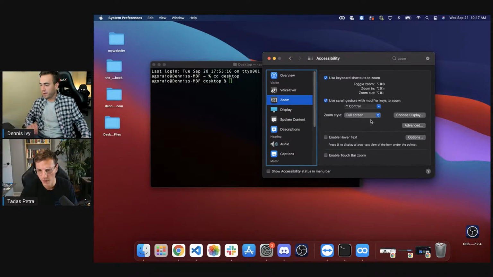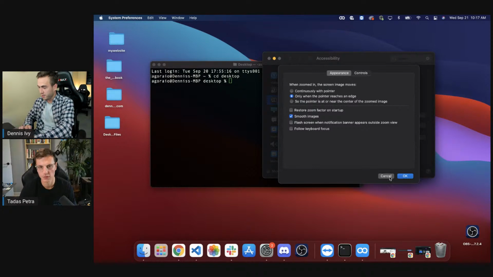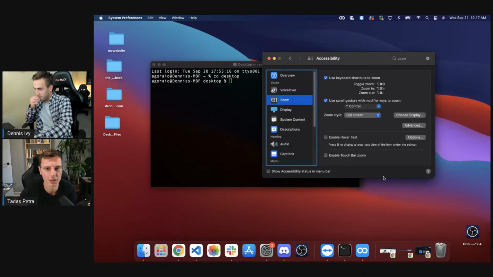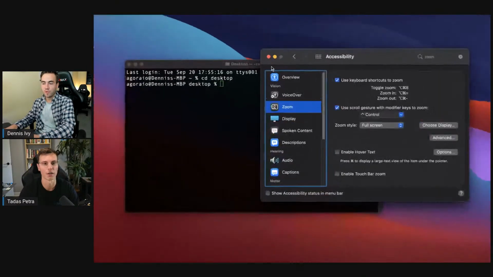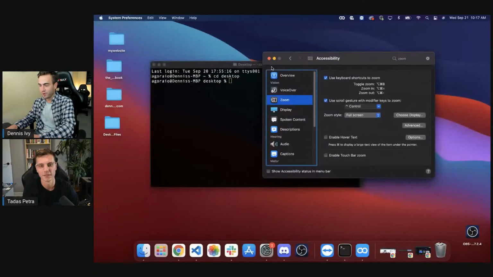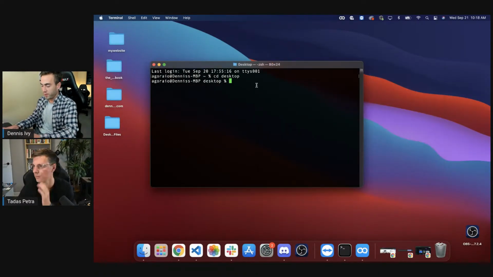Cool. So zooming right here. Let's see, is it advanced? You see right there, use keyboard shortcuts to zoom. The very first one, zoom in, is Option Command equals. There you go. But that zooms in, it doesn't enhance the screen. If you can look that up for me, I'll just get started here.